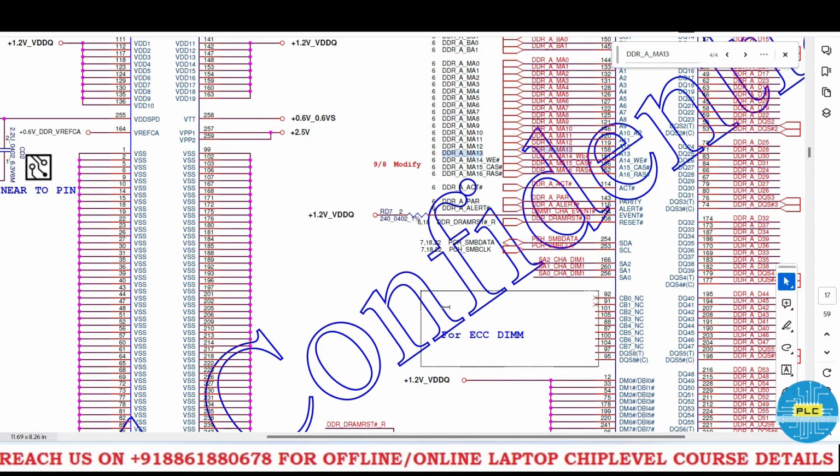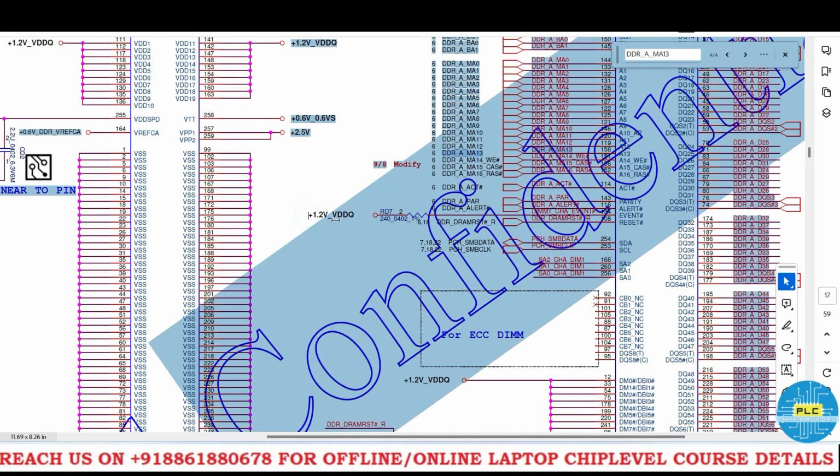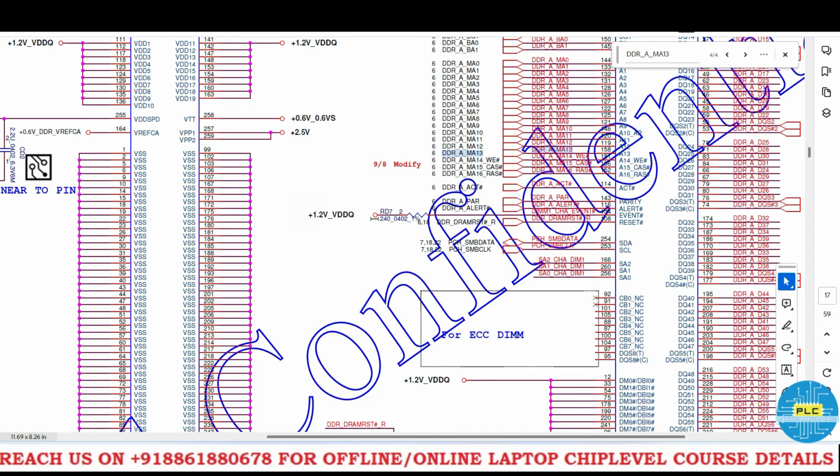Once you get 1.2 and 0.6 volt reference, all related voltages, then DRAM RST will start, by the pull up voltage of 1.2 volts. Keep it in your mind, DRAM RST is always pulled up to 1.2 volts. So now we can confirm that the DRAM reset will happen now.